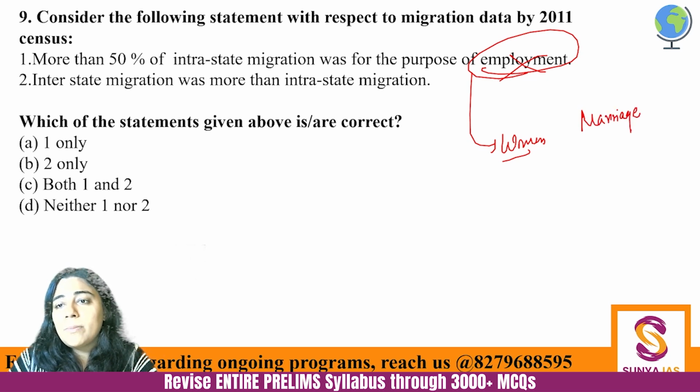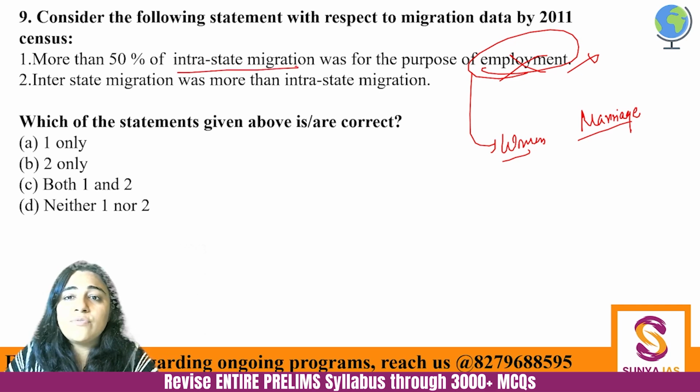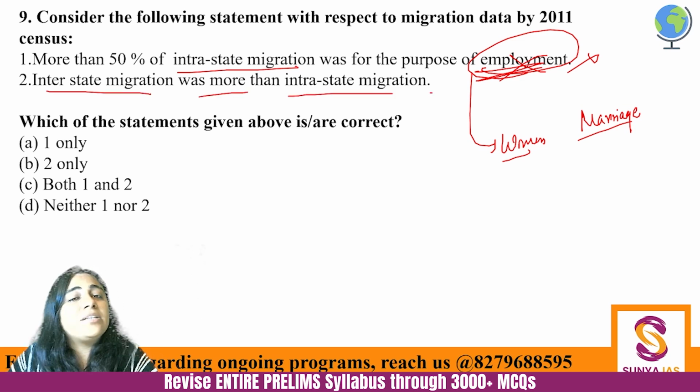It is for the purpose of marriage. Because after marriage, the woman moves to the house of the husband, right? That is the socially constructed norm. So the first is incorrect here. More than 50% of intrastate migration is for the purpose of marriage, not employment. Marriage, family. Interstate migration was more than intrastate migration.